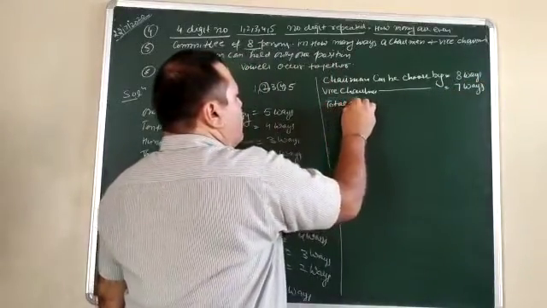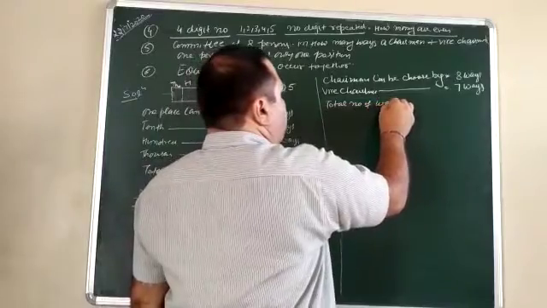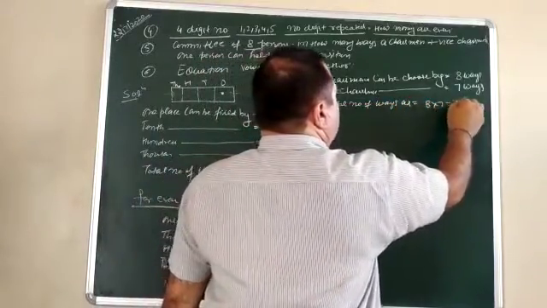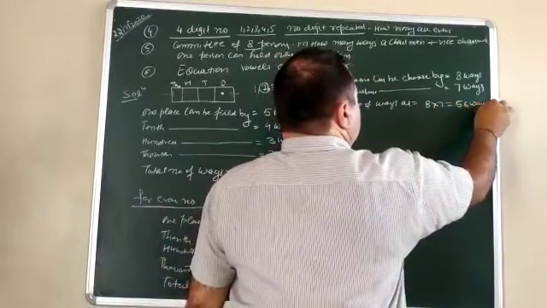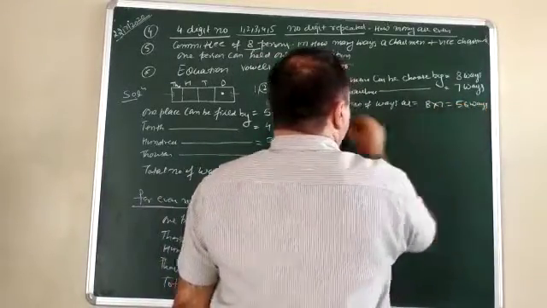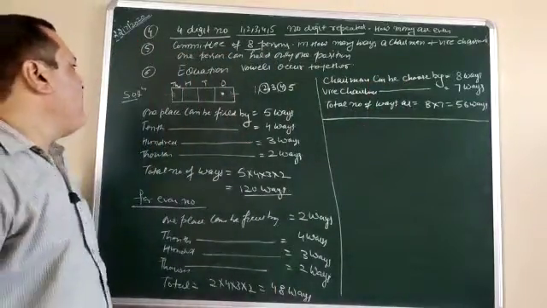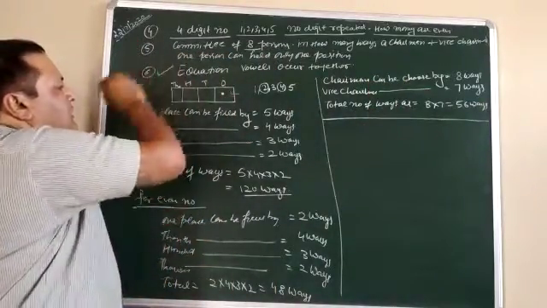Therefore the total number of ways is 8 into 7, that is 56 ways. I hope it is clear. This question is quite easy. Only 2-line questions are there.